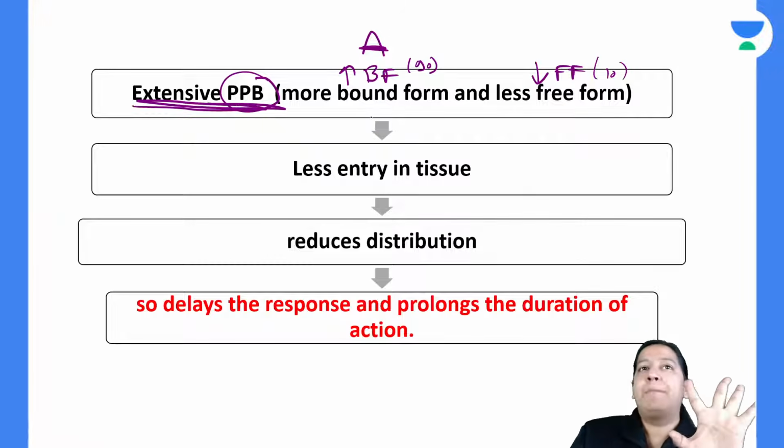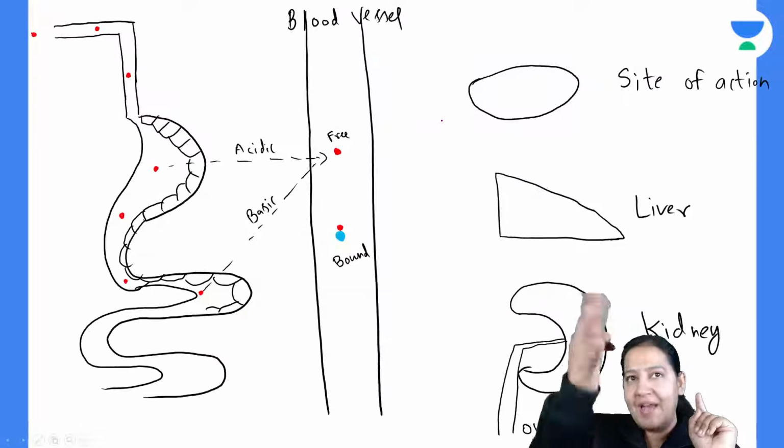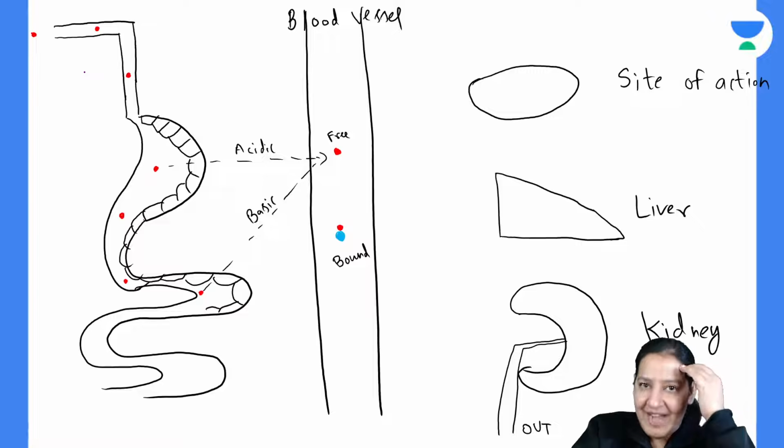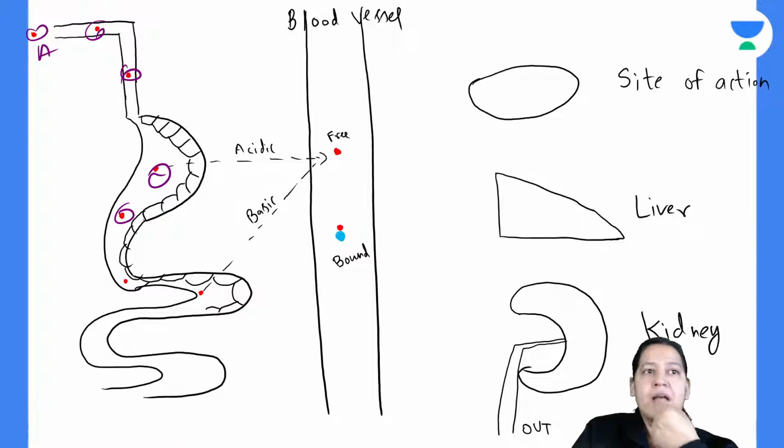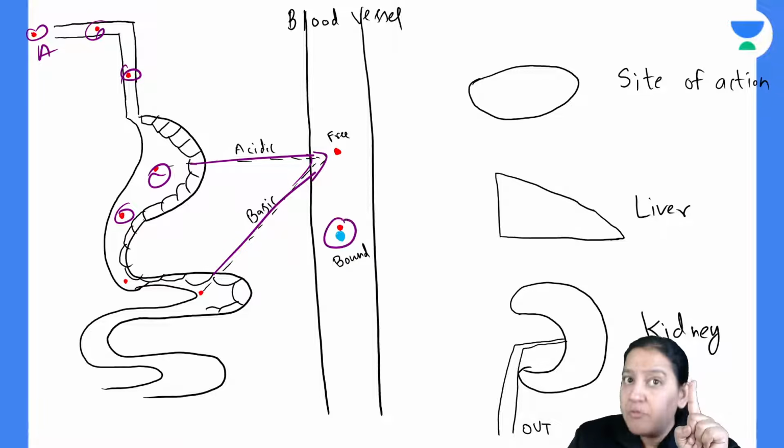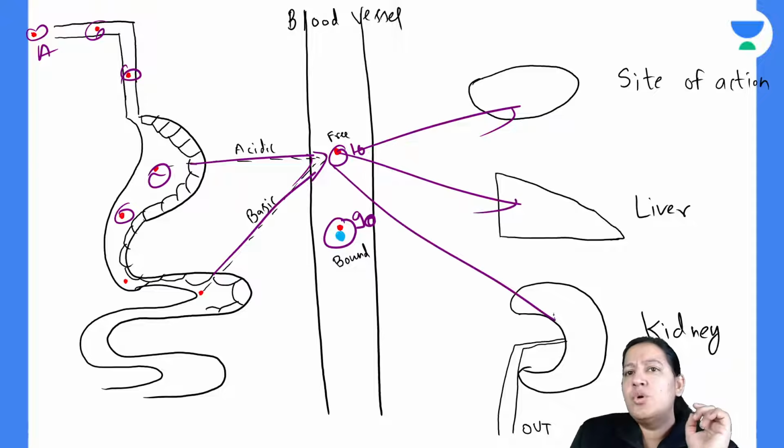So what will happen? This drug has more bound form, apply it here. Just say I am having a headache, and I am taking drug A. This drug is going inside me, so it will get absorbed. After getting absorbed, it has more bound form. 90% of it is bound, and only 10% is free. Example, 10%. So only 10% will enter the tissue, right?